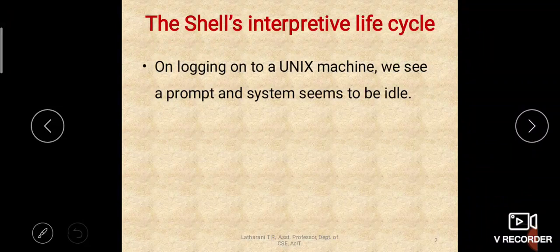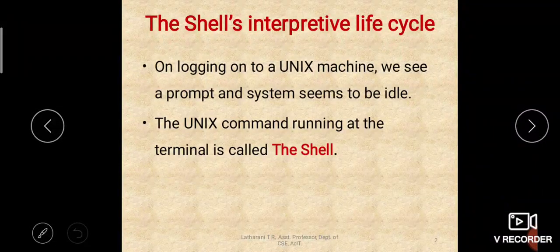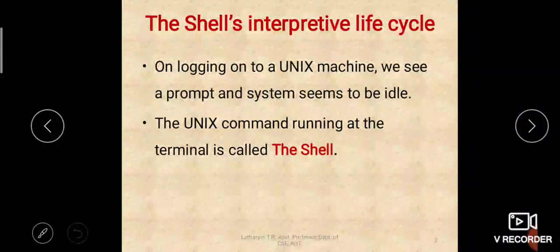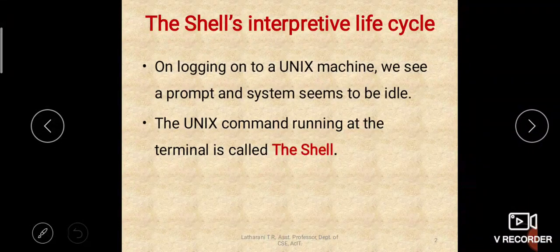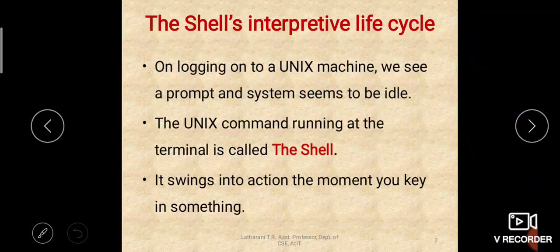When you log on to the system, you will see the dollar prompt and you think that the system is idle, but actually the shell will be running on the terminal. That dollar prompt is the interface which is given to you for accepting the command. It will accept the command and interpret it. So the shell will be running in the background. It swings into action the moment you key in something, isn't it?